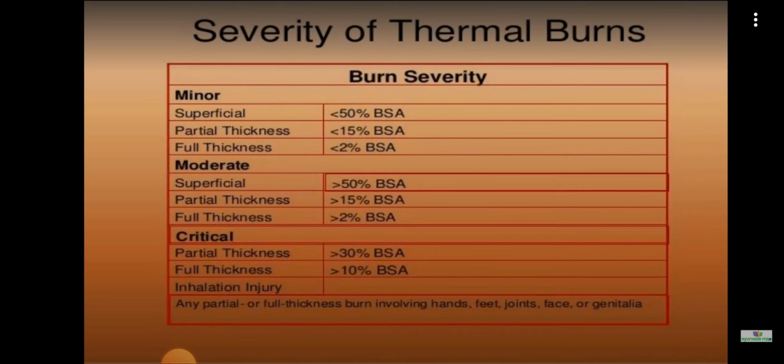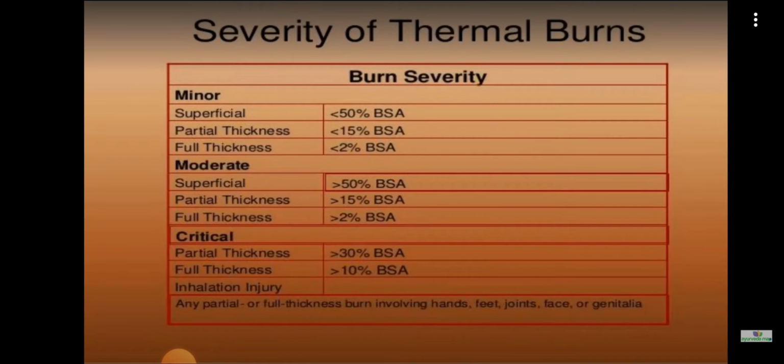The third one is critical, major or severe. In that, partial thickness greater than 30%, full thickness greater than 10%, and inhalation injury. Those three are included under the critical, major or severe category. That is the burn severity classification depending on the percentage of burns. So that is another classification tool.